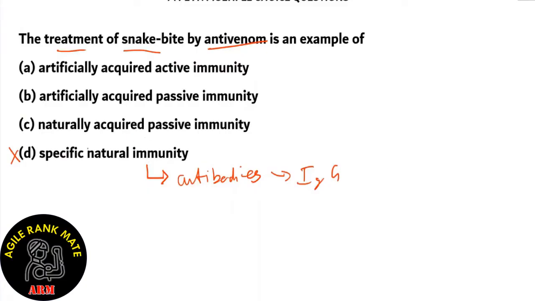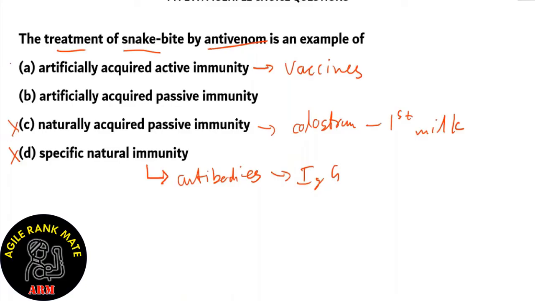What about option C, naturally acquired passive immunity? An example for naturally acquired passive immunity is colostrum. Colostrum, which is the first milk that we get from our mothers, is an example of naturally acquired passive immunity because colostrum contains IgA. So therefore option C is incorrect. What about option A, artificially acquired active immunity? An example is the various kinds of vaccines, such as polio vaccine, Ebola vaccines, etc. So option A is incorrect.